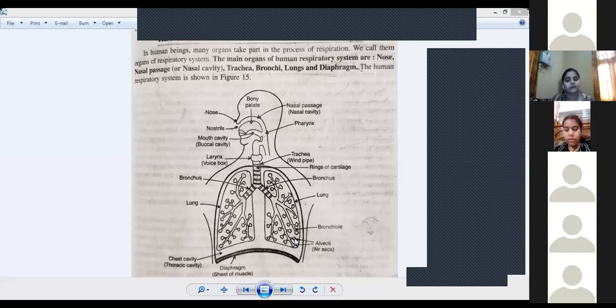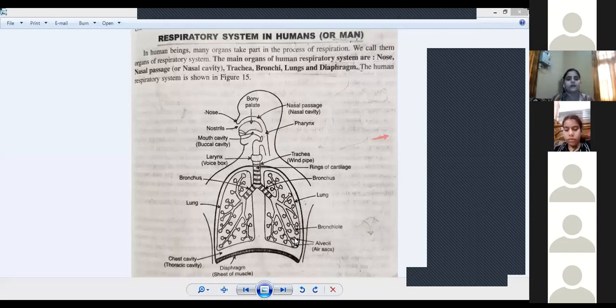Okay, and next we are having two lungs, the right lung and the left lung. Right lung having 3 lobes, left lung having 2 lobes. Their membrane is called the pleura, the inner pleura and the outer pleura. In between inner and outer pleura there is a fluid that is called pleural fluid, and pleural fluid protects the lungs from external shocks.